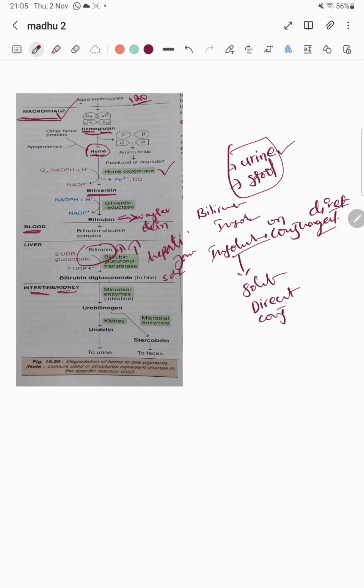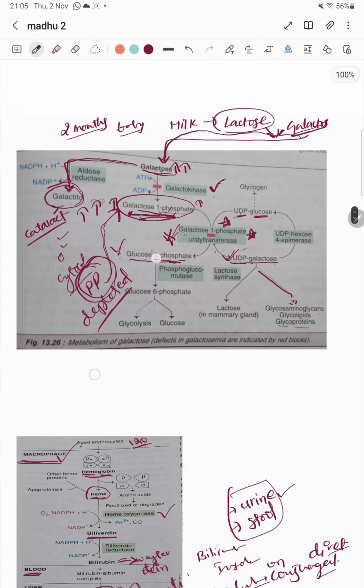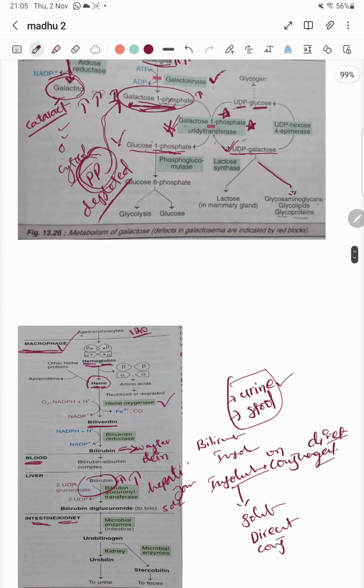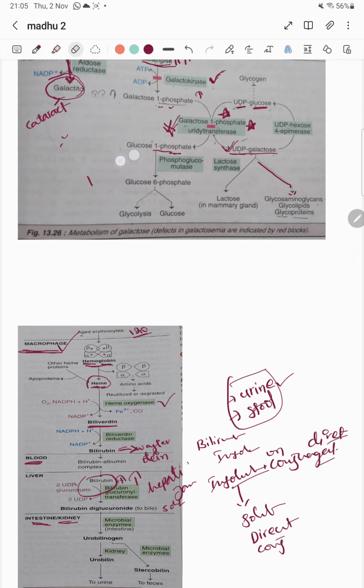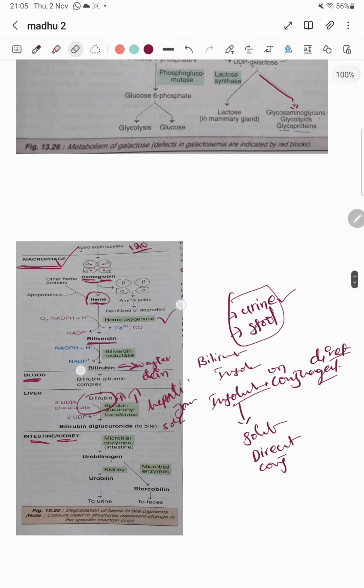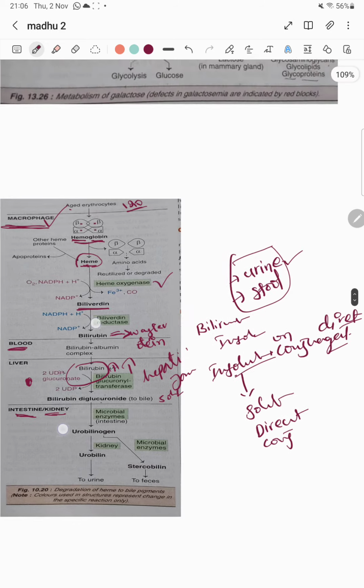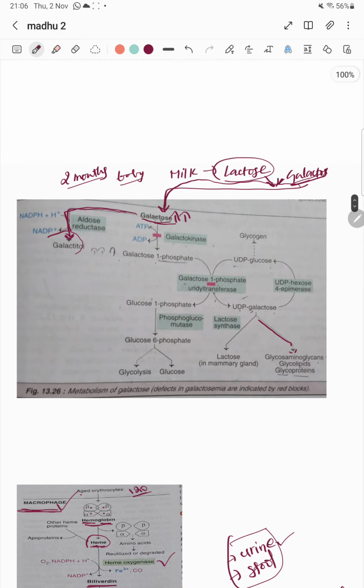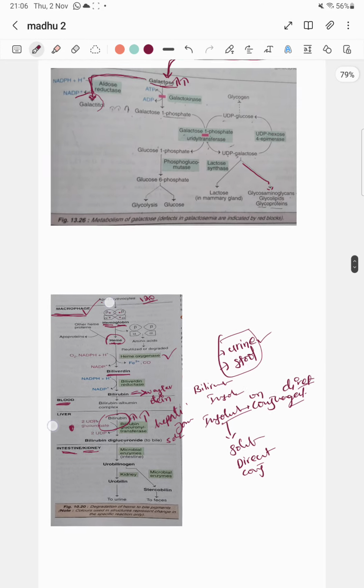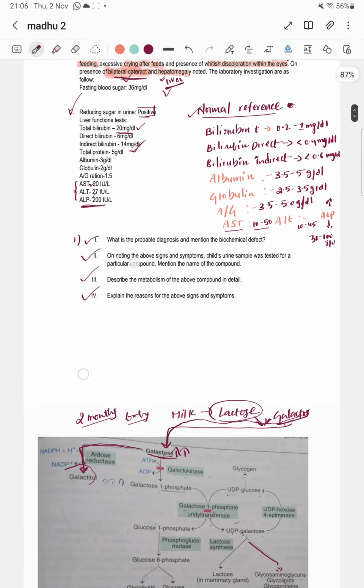Hepatic jaundice. See how galactose metabolism is correlated to the metabolism of heme. Due to the accumulation of galactose 1-phosphate, this accumulation leads to a blockade in the conjugation reaction of bilirubin. So elevated levels of bilirubin result in jaundice.